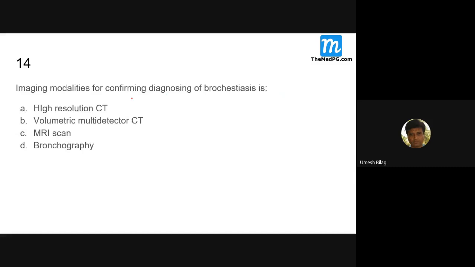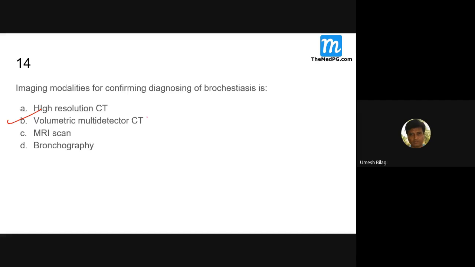Imaging modality for confirming the diagnosis of bronchiectasis is? HRCT, sir. There are two CTs here: high resolution CT, and volumetric multi-detector CT. HRCT is the old answer. Maybe a few years back you were correct, and today you have to answer volumetric. When I was doing MBBS, HRCT was there. When I finished my MD, this was there. Now it is this. Things have changed.